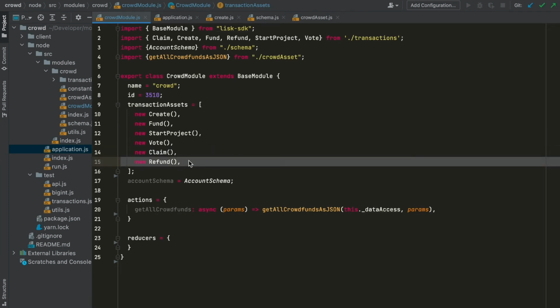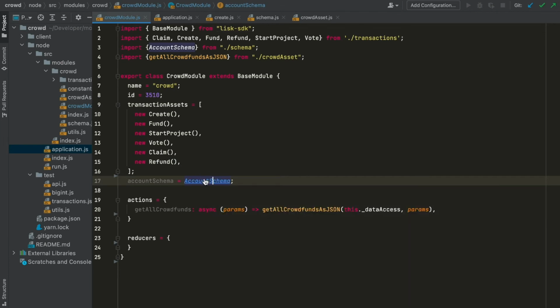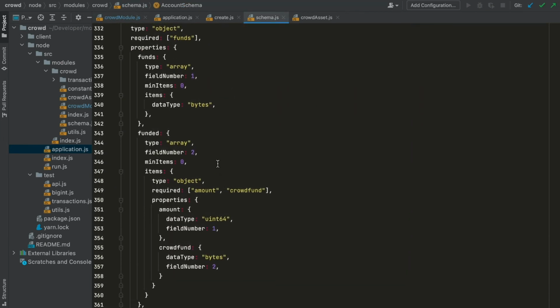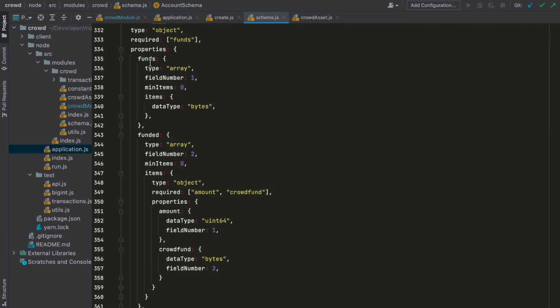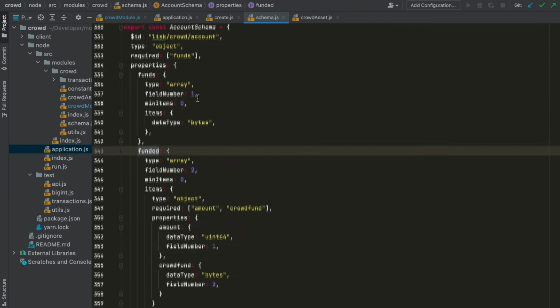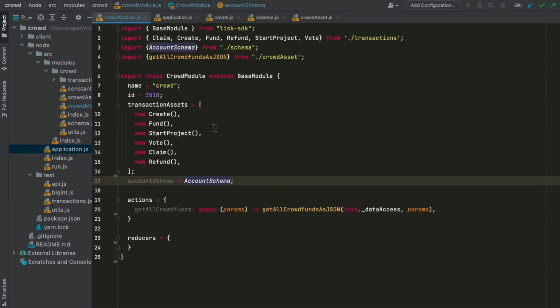and a refund transaction for when the crowdfund has been cancelled. What is the account schema? We would like to store which funds you own, which crowdfunds you have open, and which crowdfunds you have funded, invested in. So those are the keys that we add to the module, to the account. And then we only have one action, get all crowdfunds, and the get all crowdfunds action provides the data for the front end. So normally you could use Lisk services for that, but in this case we use an action.